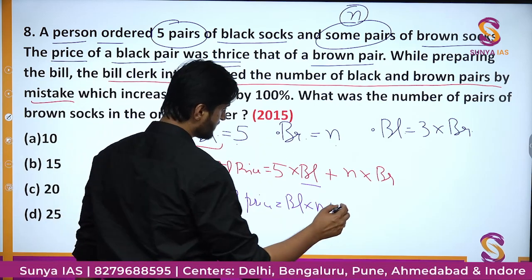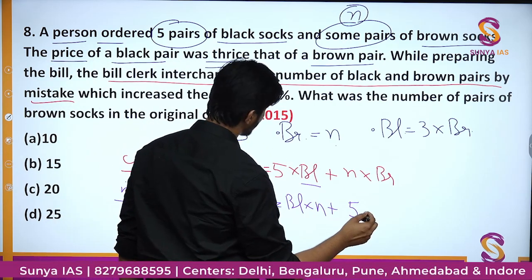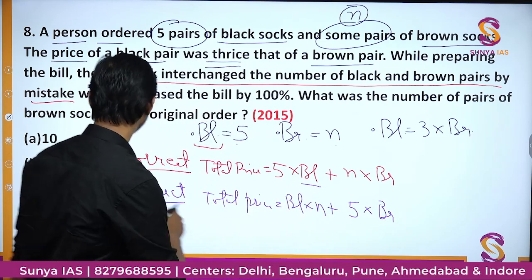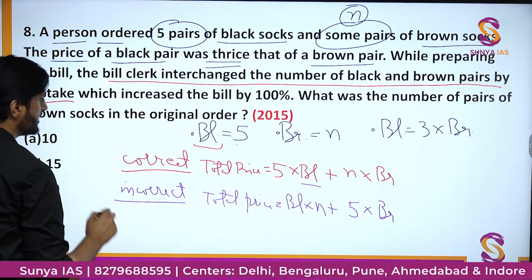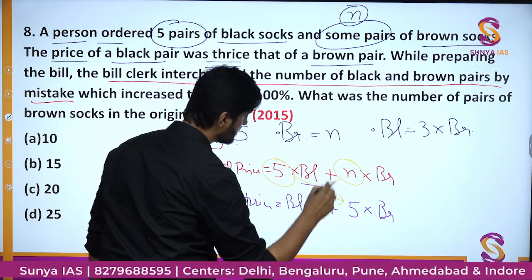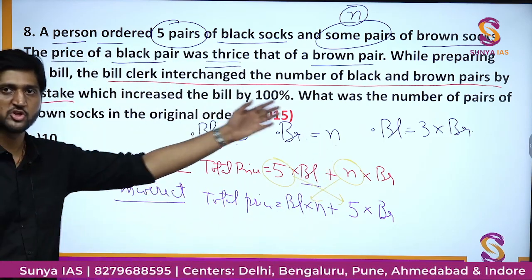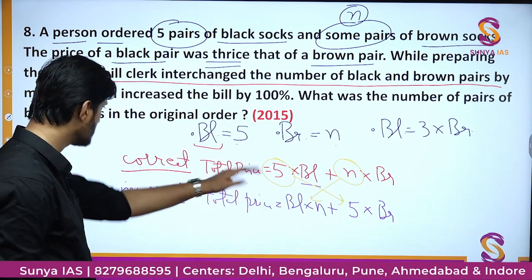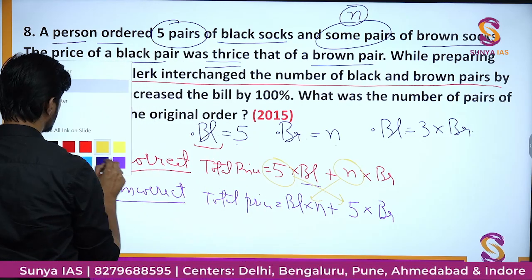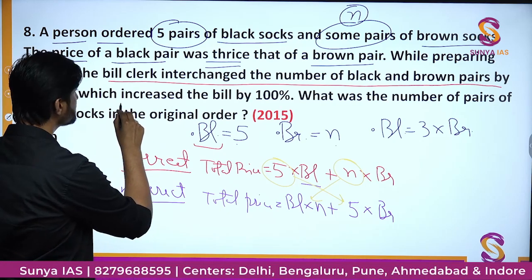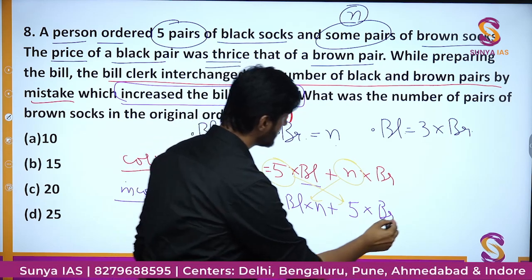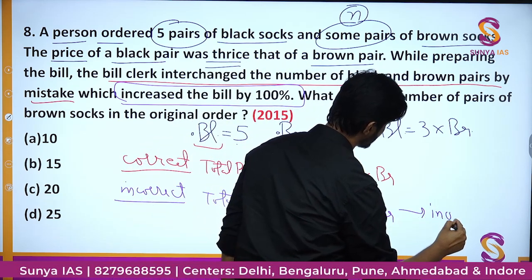So here we will have 5 brown socks. So this interchanging, ultimately what mistake did he make? This 5 he sent here and this n he sent here. This is the mistake of interchanging which he made. Okay. Now this is what we have. What is further given to us is that it increased the bill by 100%. The bill has now increased by 100%.